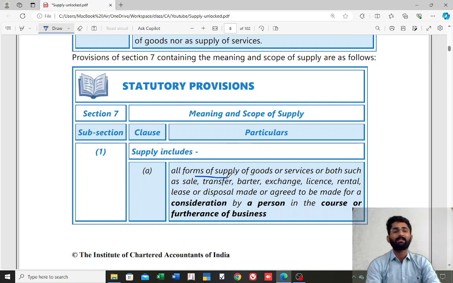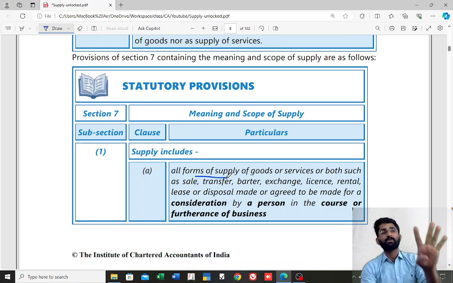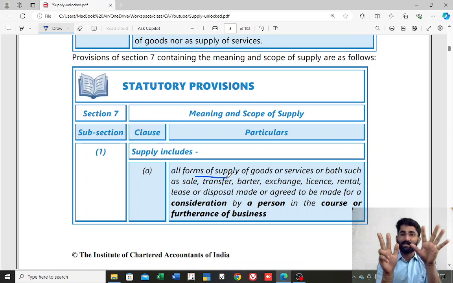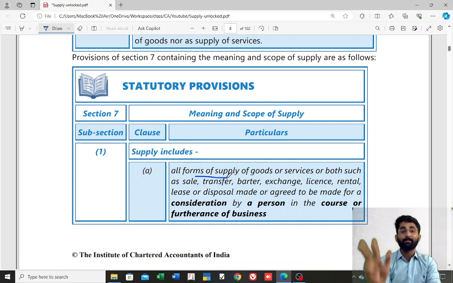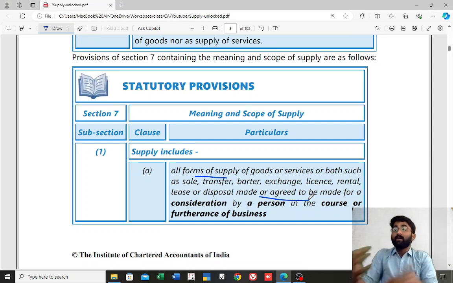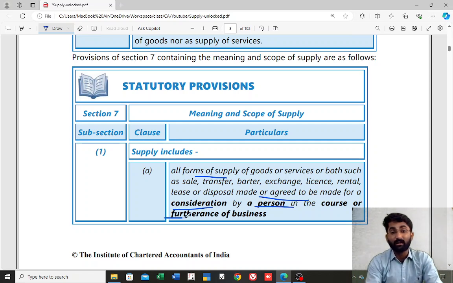What are the forms of supply, sir? D, S, L, R, B, E, L, T. D for disposal, S for sale, L for lease, R for rental, B for barter, E for exchange, L for license, T for transfer. If these 8 items are made or agreed to be made, that means it is not just happening. If you agree to make this in the future, that is also considered as supply. For a consideration by a person in the course or furtherance of the business.